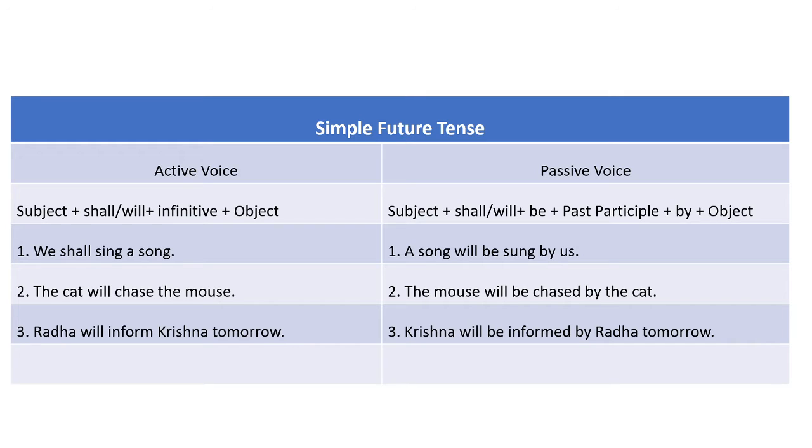So we shall sing a song is having the structure of active voice. As far as tense of the sentence is concerned, it is written in simple future tense. The helping verb shall shows that the sentence is written in simple future tense.